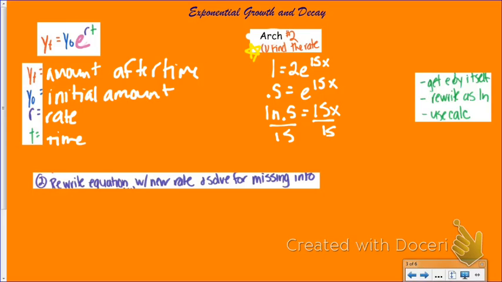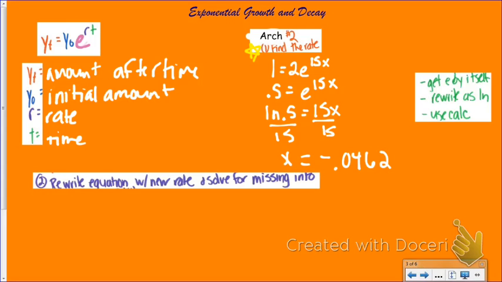And then I would type this in my calculator. And what you guys will notice is you're actually going to get a negative number for your rate. And that's okay. It actually makes sense for our question, because we're talking about half-life, which means that this subject is decaying. And if it's decaying, our rate has to be negative. So the rate that I have is negative 0.0462. And I'm going to go to at least 4 places past the decimal, because this is a percent, and the more rounded this is, the more off your numbers are going to be.